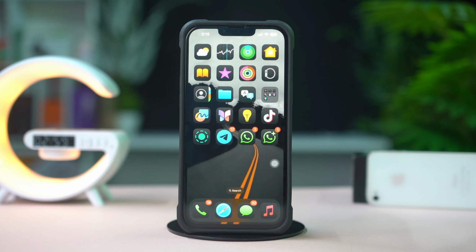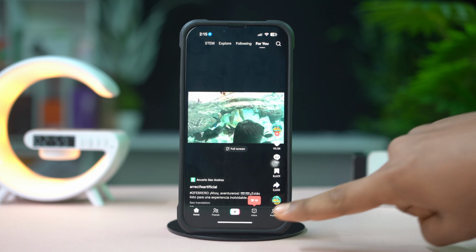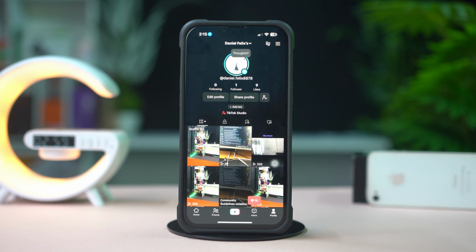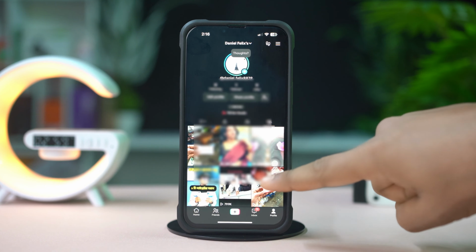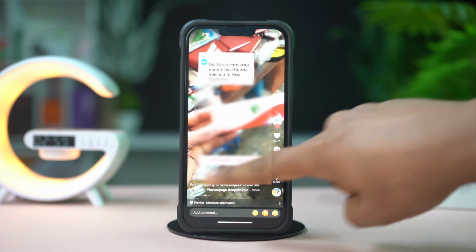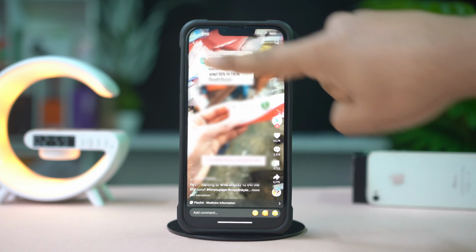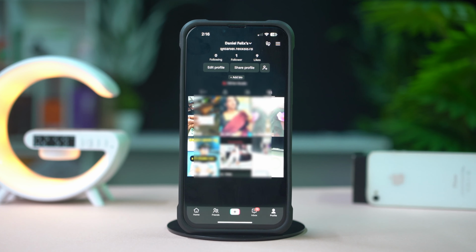So, what you need to do now is open up the TikTok app, then tap on the profile icon below. After that, tap the heart icon in the middle on the right. Now tap on a video and then uncheck the heart. In this way, keep unchecking videos one after the other. After doing this, try to like a new video.